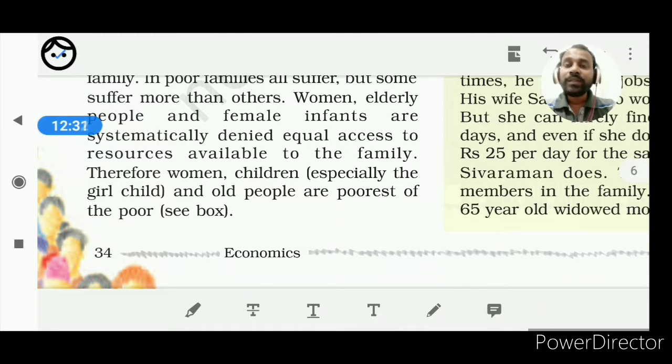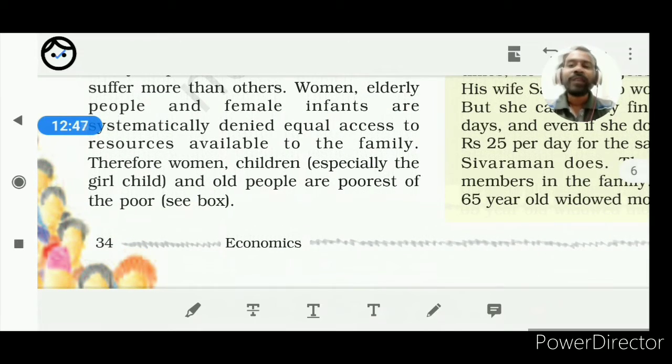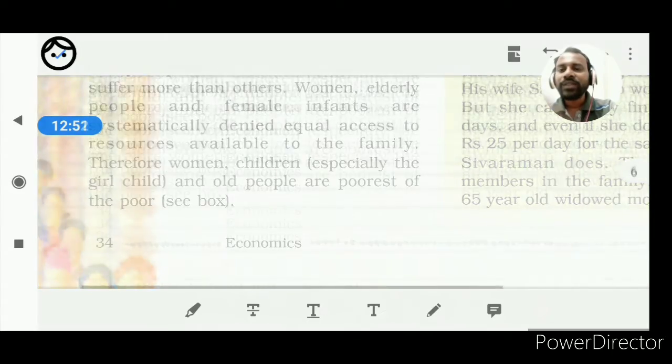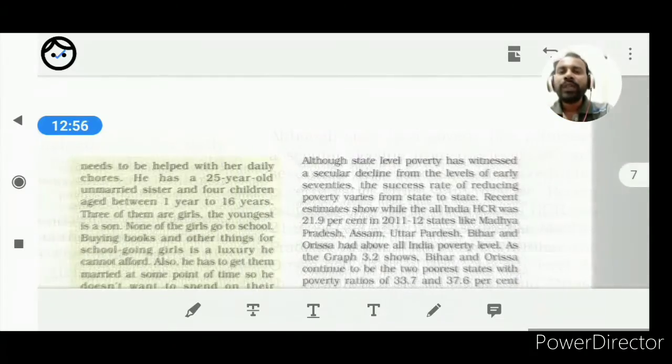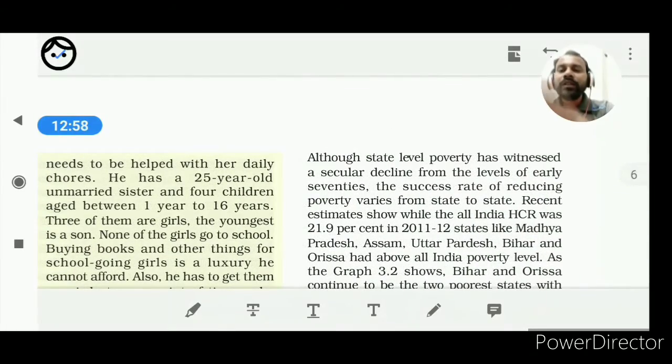What is the reason behind it? Because the girl child is not being preferred. So when you do not invest in the girl child for her benefit, for her improvement, obviously such population will be deprived and will not be able to access the resources. I think it is clear to you. And for this reason, they will fall into poverty.